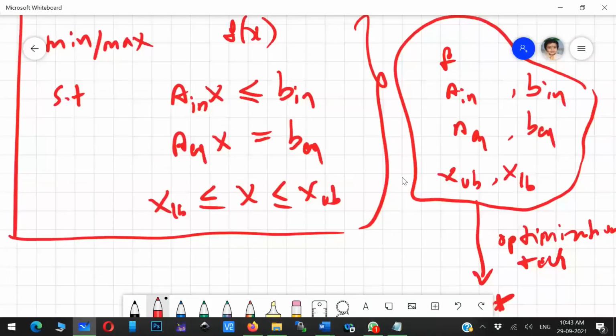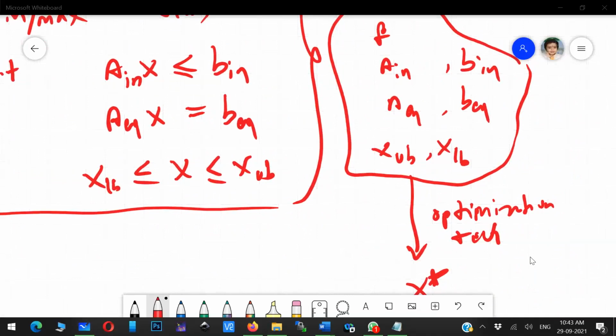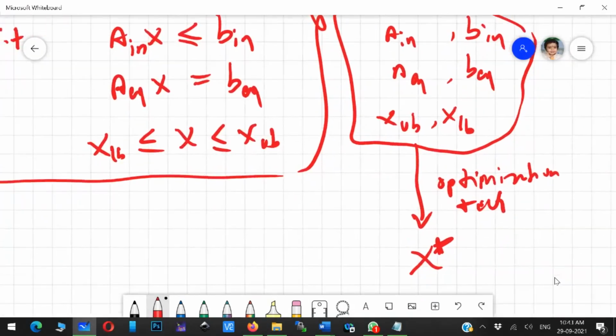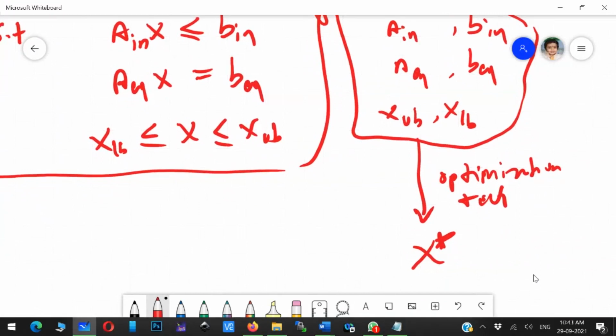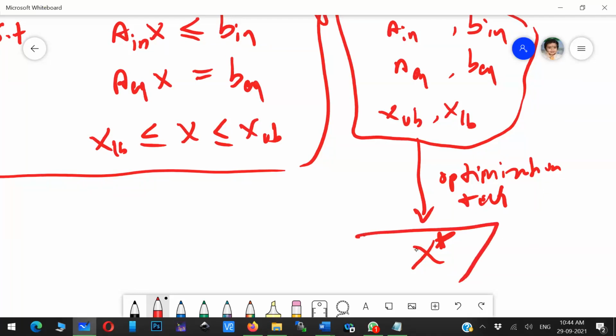So we formulate a mathematical model of an optimization problem, find the system representation, the system constants, and feed them to an optimization technique, and it will provide the global or best solution. That is how the optimization problem works. You can use genetic algorithm, PSO, simulated annealing, or any of the n number of optimization techniques, and ultimately you will get x as output.